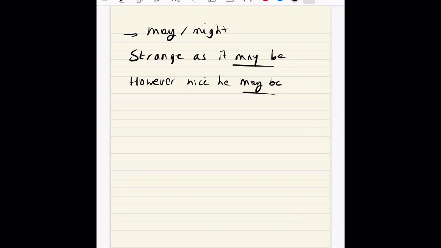And concession is the perfect example when you would use this may or might in order to translate this subjunctive. Now you may use might or may indifferently. It really doesn't matter as long as it's here and it translates this subjunctive. Try as I might, something we say as well. So however hard I try or however much I try, as I might would be translated anyway as a subjunctive in French.